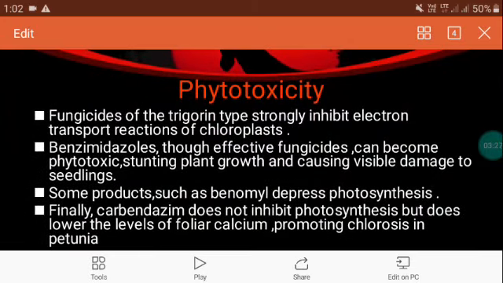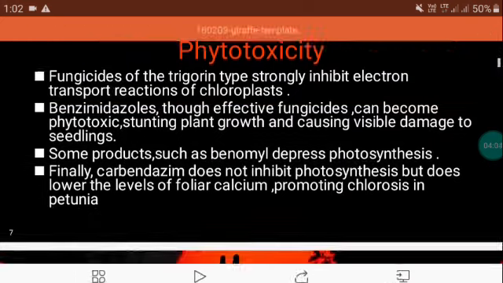Phytotoxicity. Fungicides of the triazole type strongly inhibit the electron transport reaction of chloroplasts. Benzimidazole, though an effective fungicide, can become phytotoxic, resulting in stunted plant growth and causing visible damage to seedlings. Some products such as benomyl depress photosynthesis, so that it negatively influences the yield. Finally, carbendazim does not inhibit photosynthesis but lowers the level of foliar calcium, promoting calcium deficiency in petunia. We all know that a lower calcium level can cause chlorosis, so it affects in a negative way.